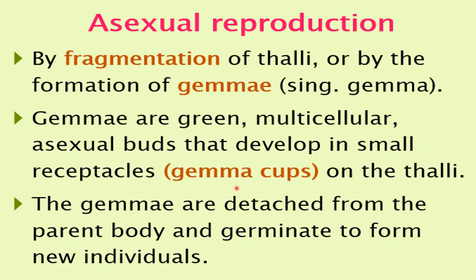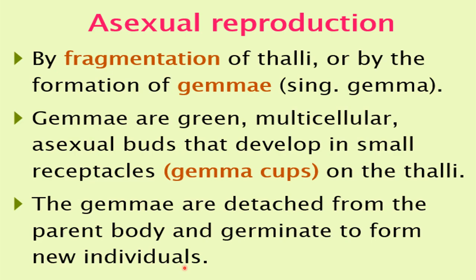These are cup-like structures present on the thalli, the body of the bryophytes. The gemmae are detached from the parent body, get detached from the thalli and germinate to form a new individual. This is how asexual reproduction occurs in the bryophytes.